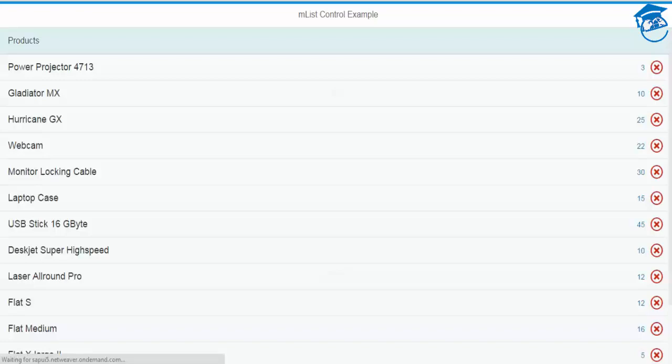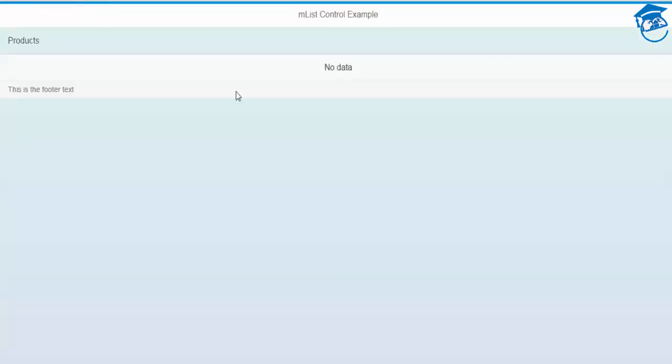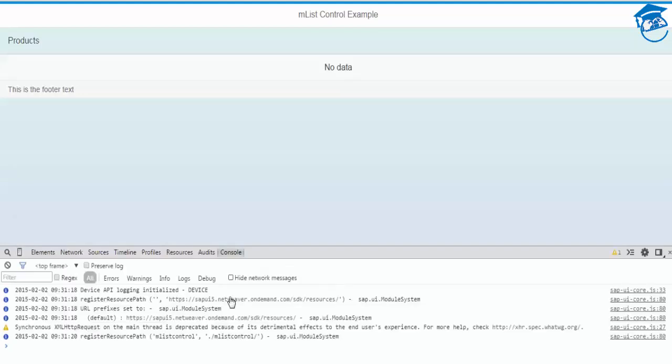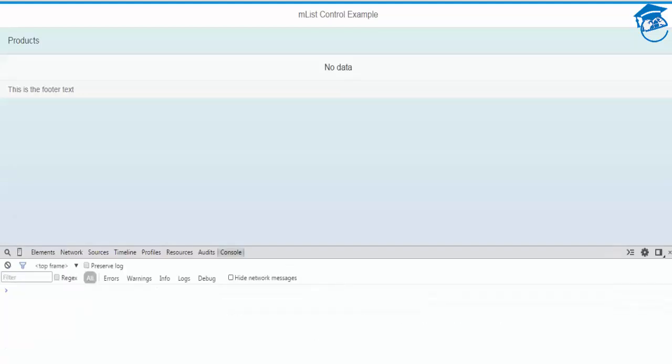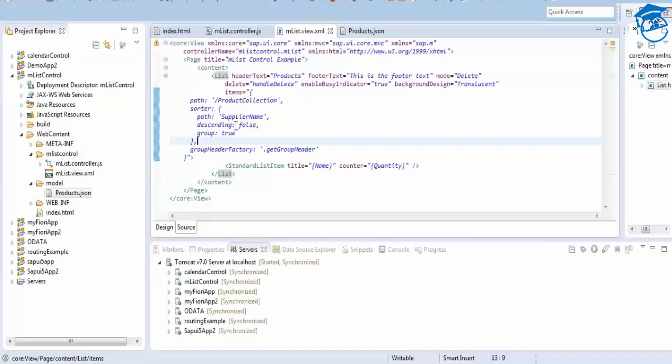Refresh it. Once I refresh, there is no data. So why is there no data? We'll see. There is no error at all. We'll go there. So this is the one, right?